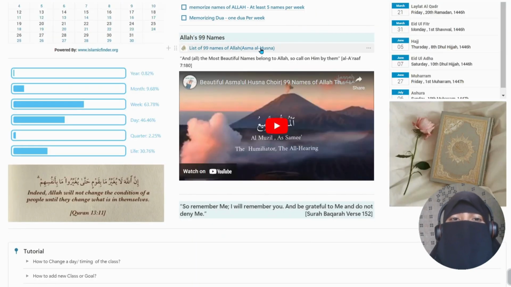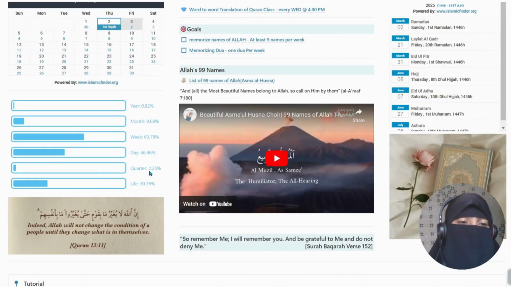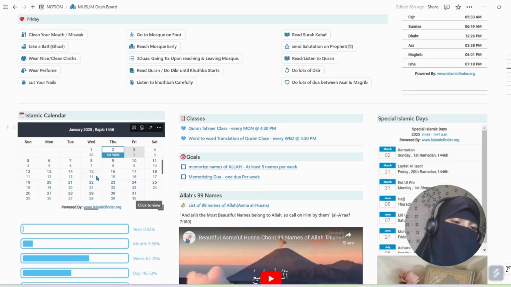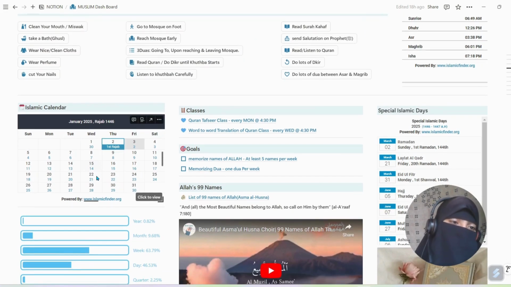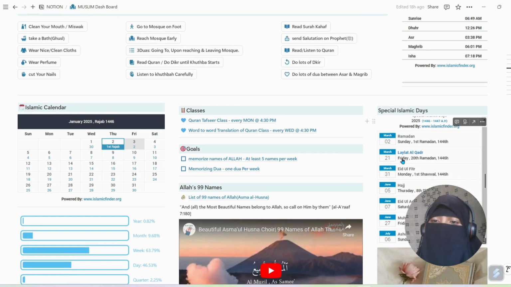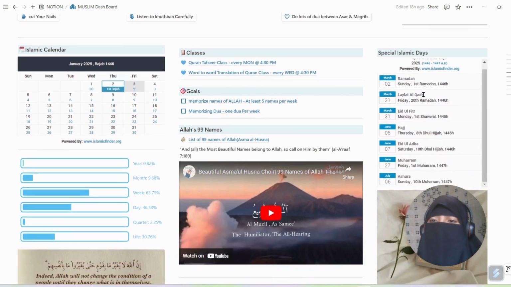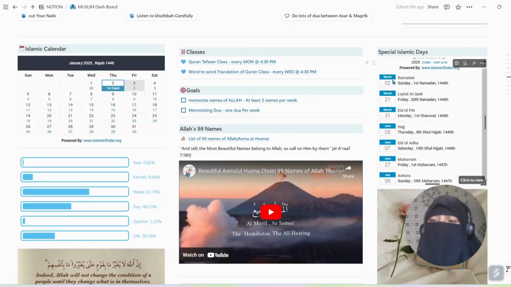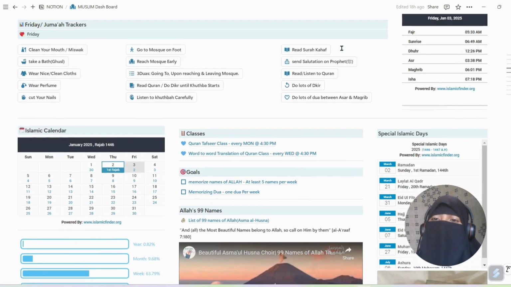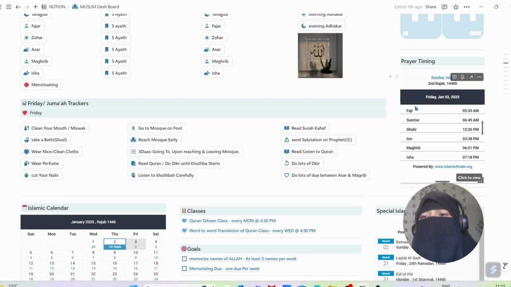If you don't want to go into the page and listen to Allah's names, you can directly listen to them from here, from the front page. Okay. And extra on this page, you have some ayat from the Quran here and here, and an Islamic calendar. Here are Islamic special days, like upcoming days which are important in Islam or Deen. It is Ramadan, Laylatul Qadr, Eid al-Fitr. All these are upcoming important days.